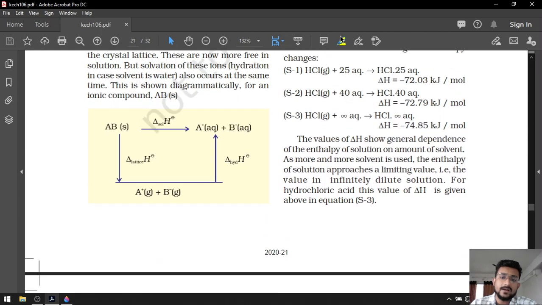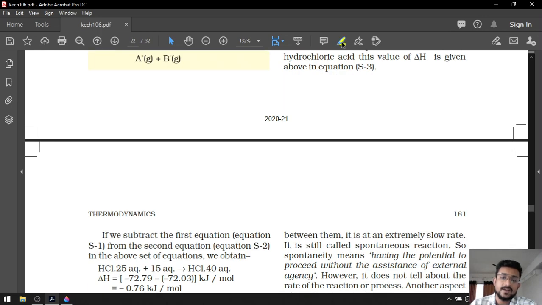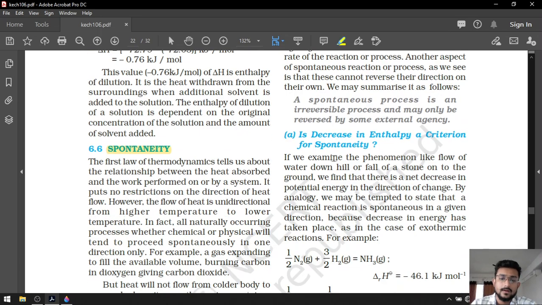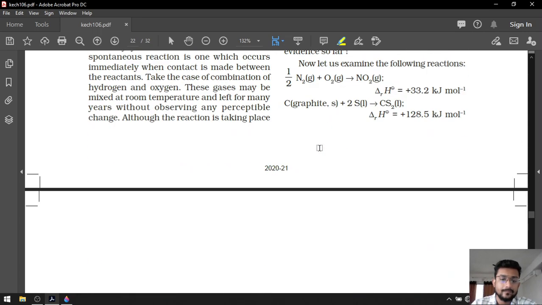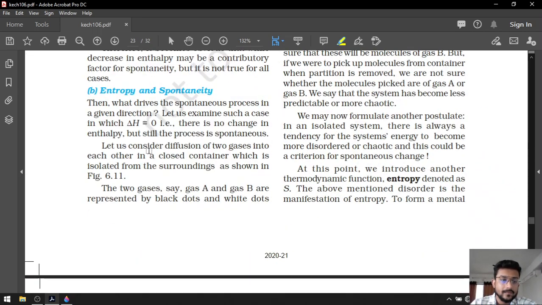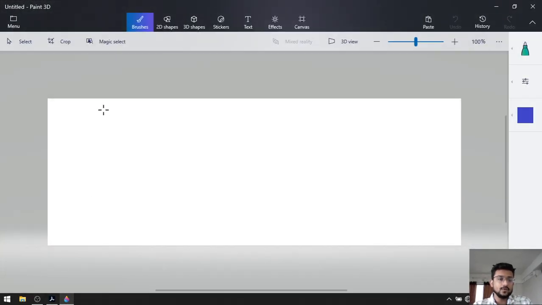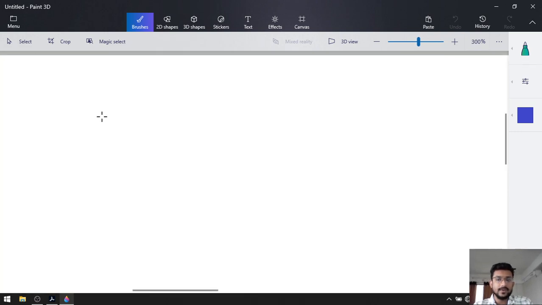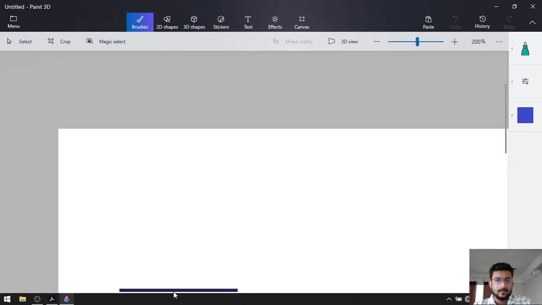Before we start our next topic, which is entropy and spontaneity, we are going to revise every single formula and every single condition that we have studied in this chapter. Okay, so let's start from the beginning.